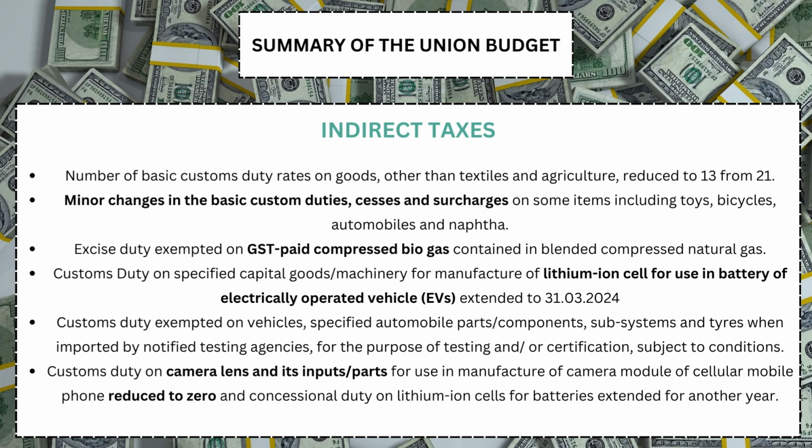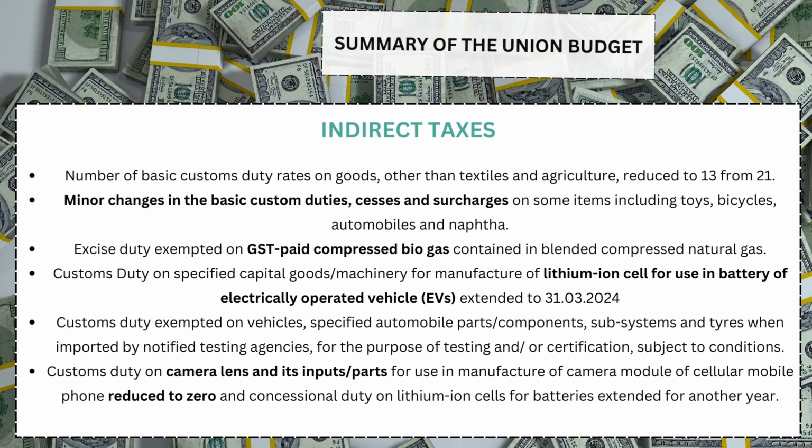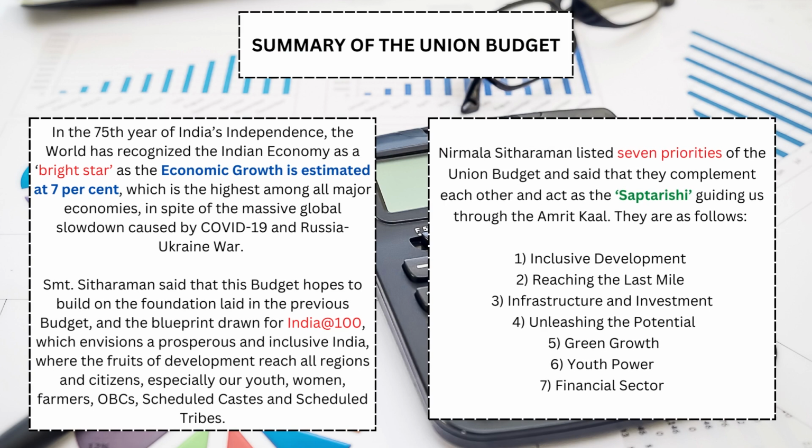Customs duty exempted on vehicles, specified automobile parts, components, subsystems, and tires when imported by notified testing agencies for the purpose of testing and/or certification, subject to conditions. Customs duty on camera lens and its inputs and parts for use in manufacture of camera modules of cellular mobile phones reduced to 0, and concessional duty on lithium-ion cells for batteries extended for another year.